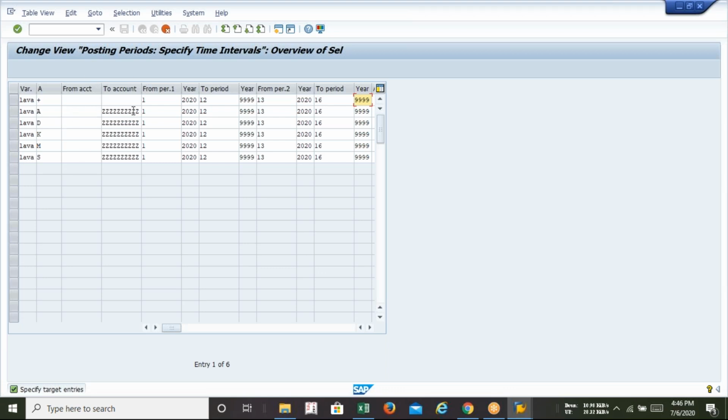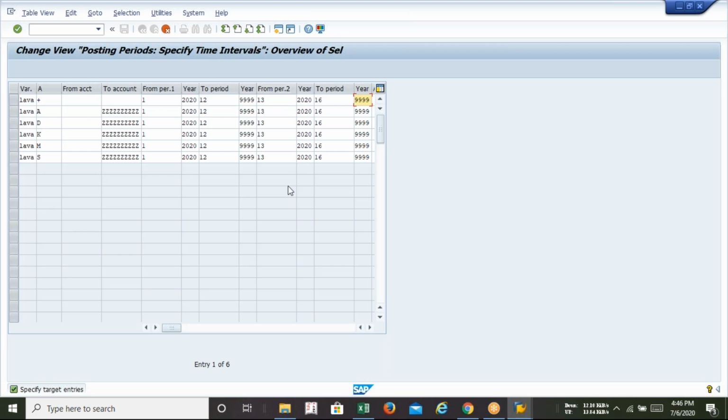This is for your regular period, so regular period from 1 to 12, first to twelfth month. Since we are in 2021, we have started with 2020 and our ending will be 4 times 9. It means it lasts for a long time, going concern concept.